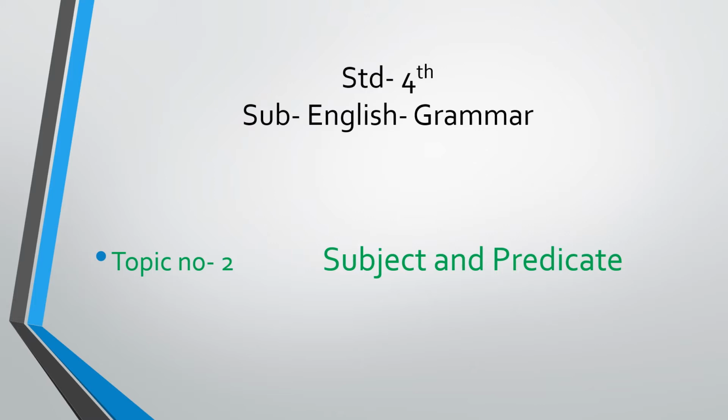Today we are going to study a grammar section. In grammar, topic number 2, subject and predicate. We already completed topic number 1, that is kinds of sentences. What is a sentence? How many kinds of sentences? How is a sentence made? Now in this lecture, we are going to study what is a subject and predicate. Now you understood the sentence. So in a sentence, there are parts that we are going to study here. So let's begin the chapter, that is subject and predicate.